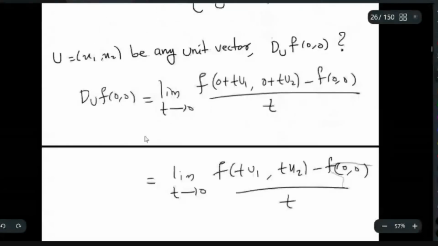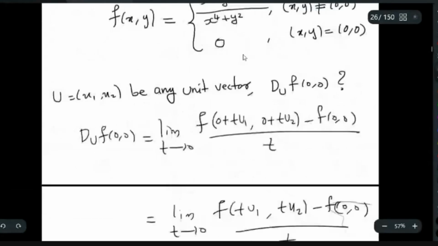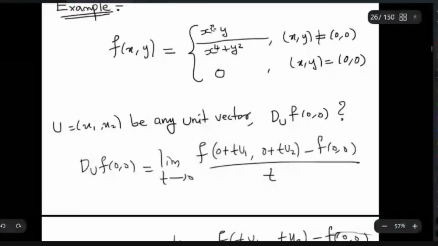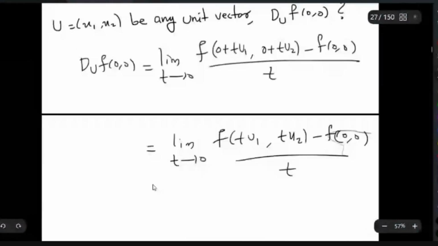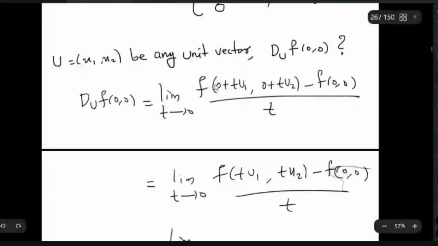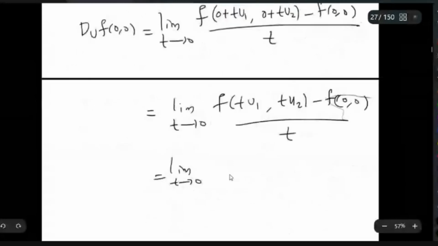So you can compute f of (tu1, tu2). If you substitute here, f(0, 0) is 0. So you substitute tu1 here. Then the numerator is t squared u1 squared times t u2, so you get t cubed u1 squared u2.